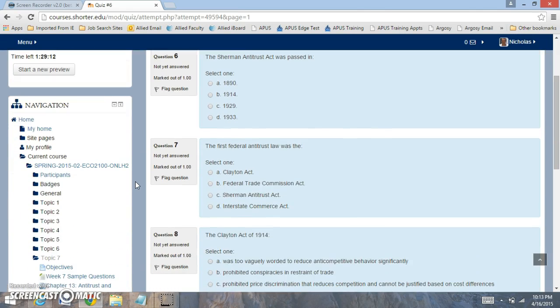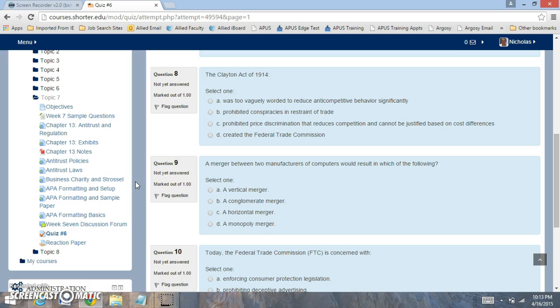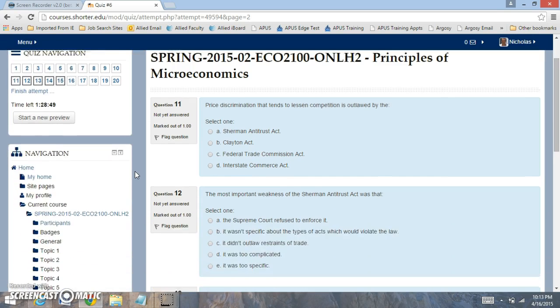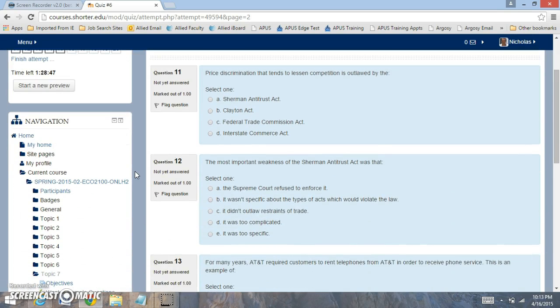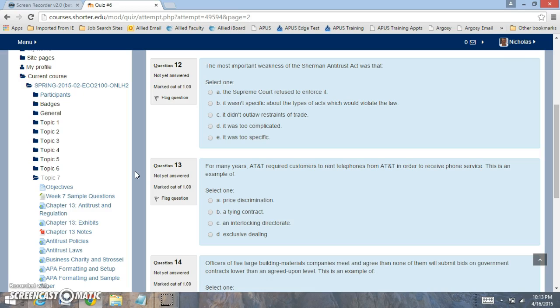When was the Sherman Antitrust Act passed? What was the first Antitrust Act? The Clayton Act of 1914, what was that? A merger between two manufacturers that are the same. FTC, what is that? Question 11 looks at price discrimination. Which act outlawed price discrimination? The Sherman Antitrust Act. What was the weakness of the Sherman Antitrust Act?